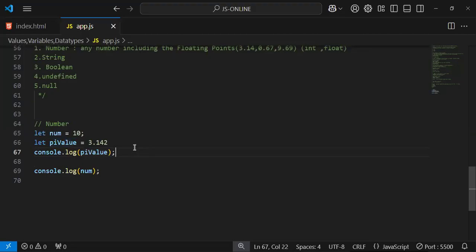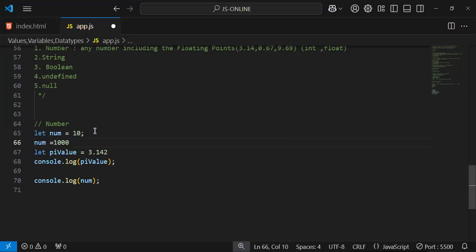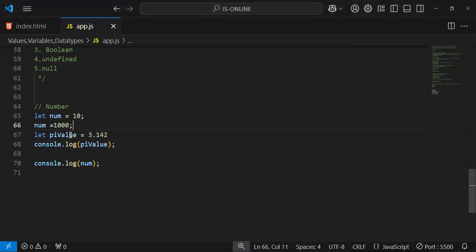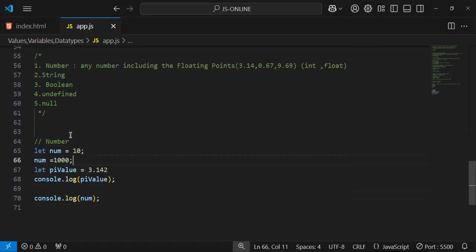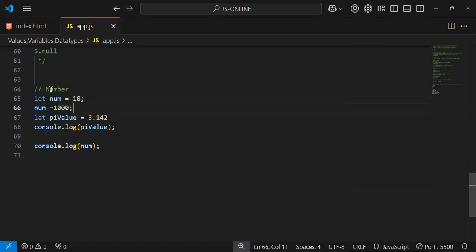And then, as I said, values can be mutable. So I'm going to mutate 10. num equals 100, or let's say 1000. Change that. Right? The value has been updated. Then print the updated value. That's it. This is with respect to number, and then let's take a look at another data type called string.